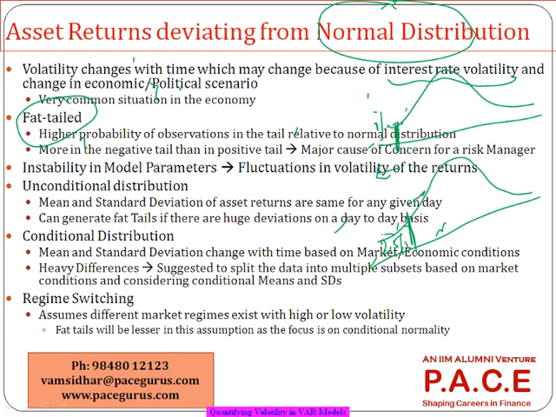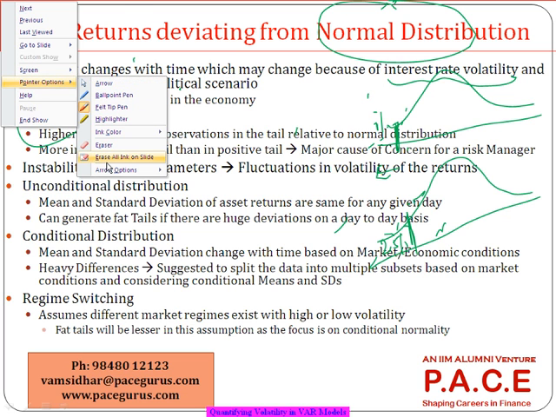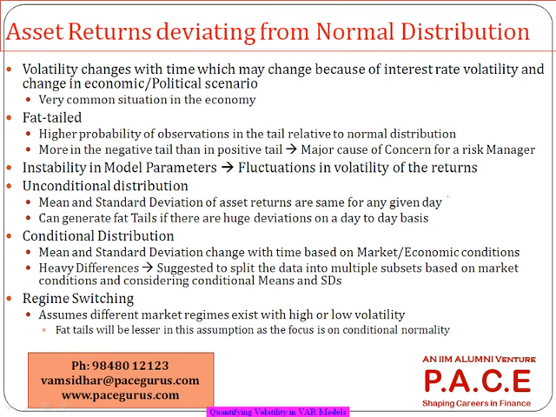When I say there is a 1% chance that your loss will be more than $500, versus if it is a fat tail, I may have to say there is a 5% chance that your loss will be more than $500 in a single day. Then that is more and more alarming. So that is where the negative side is the primary focus for any kind of risk manager. And whenever we are designing those things, the instability of the model parameters